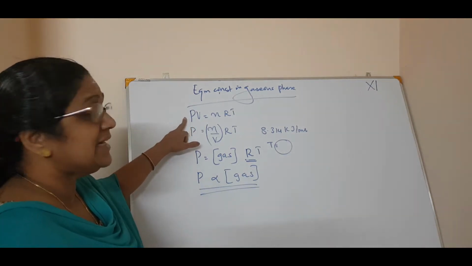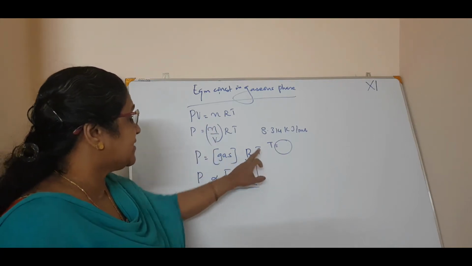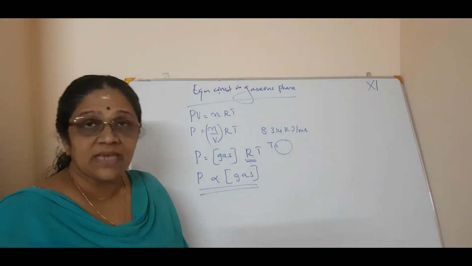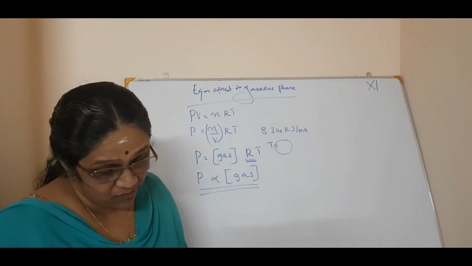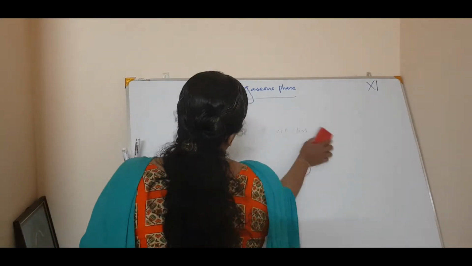It's very easy. We are taking the ideal gas equation, putting n by V as the concentration. Then RT is a constant. So you can write P is directly proportional to the concentration of the gas. Clear? This much is clear, right? Okay. Now we will have an example.